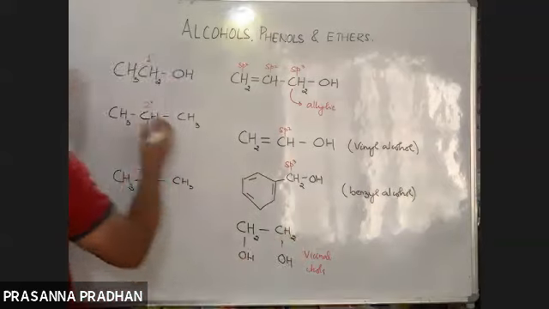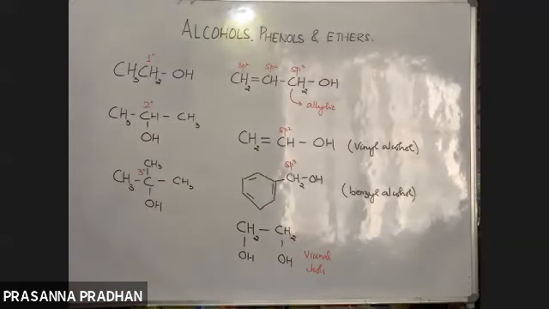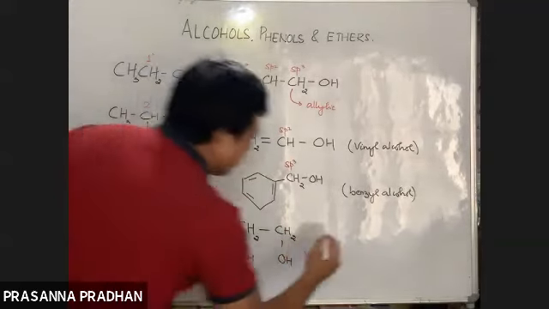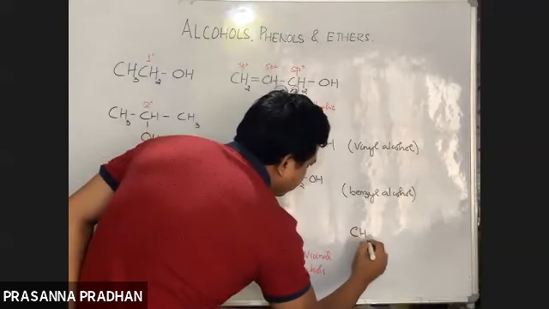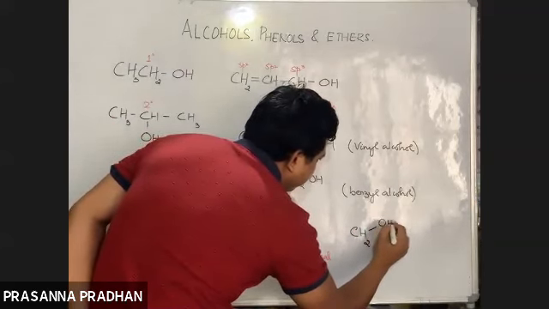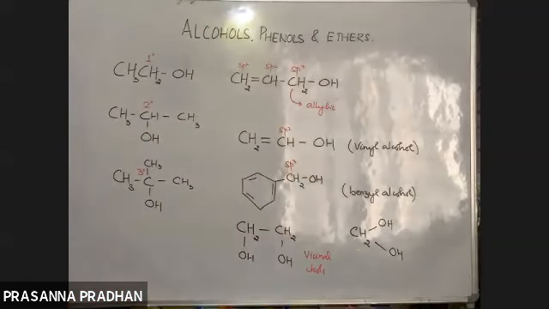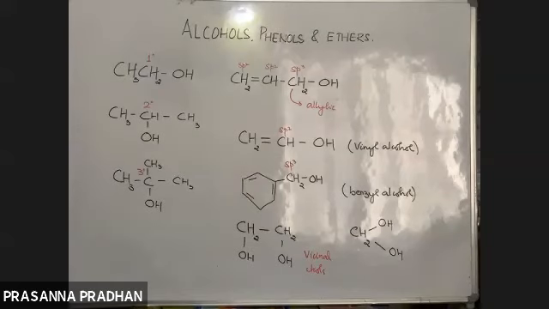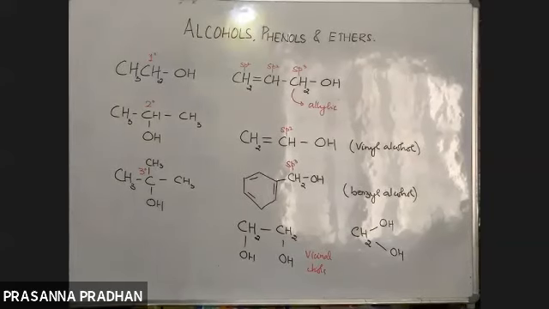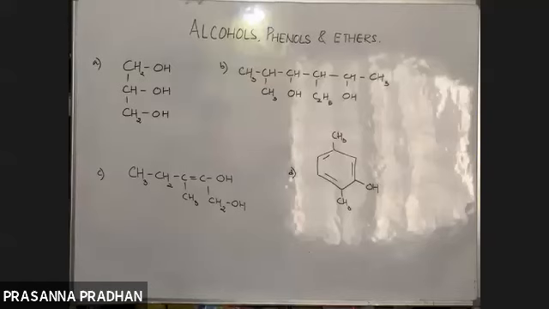So if you have learned the first chapter properly, it's not an issue at all. Now, what about this CH2OH? Here, the OH groups are attached to the same carbon atom. So what are these type of diols known as? These are known as geminal diols. So classification is exactly the same.